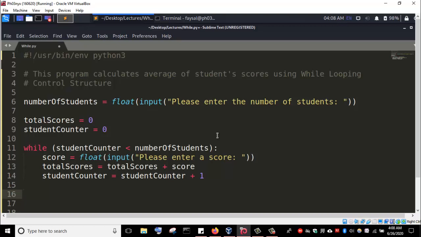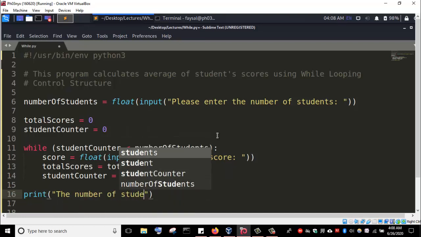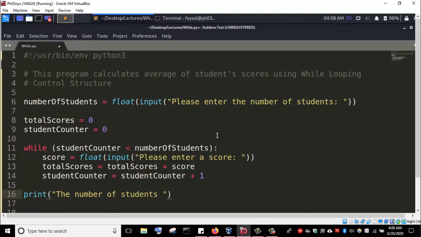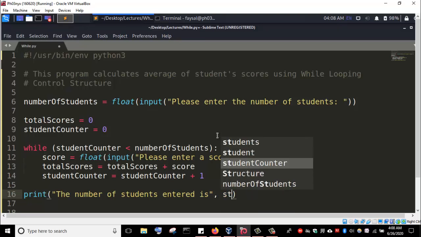All right, so now at this point we can calculate the average and then print it out. But before we do that, let us print the number of students entered is, so we can enter student counter.